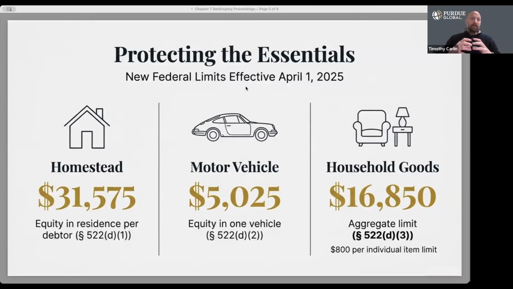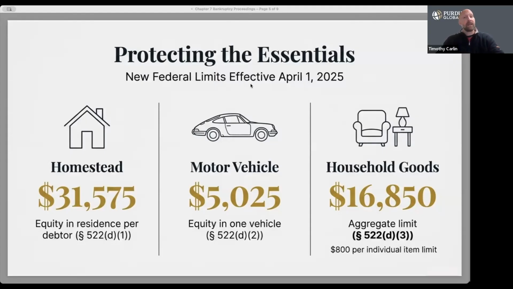The household goods exemption is $16,850 aggregate limit with an $800 per item cap. The per item cap prevents someone from shielding a single high value luxury item by labeling it as a household good. These exemptions focus on preserving the essentials of a debtor's daily living.